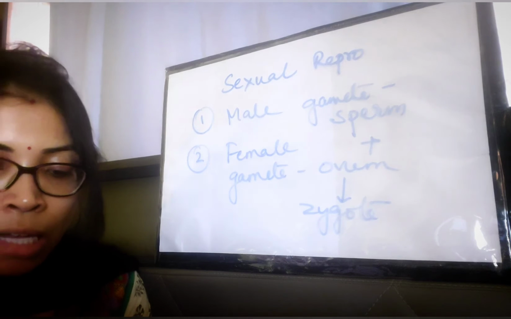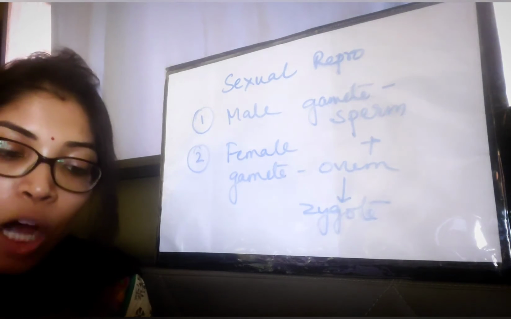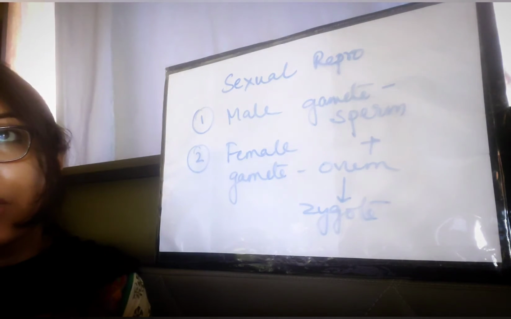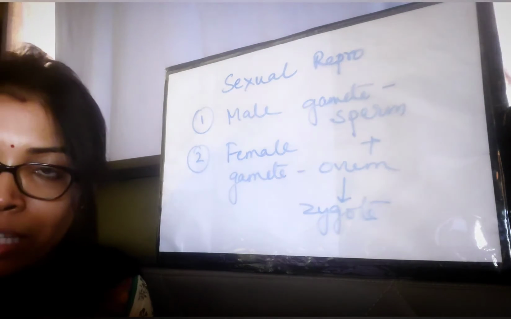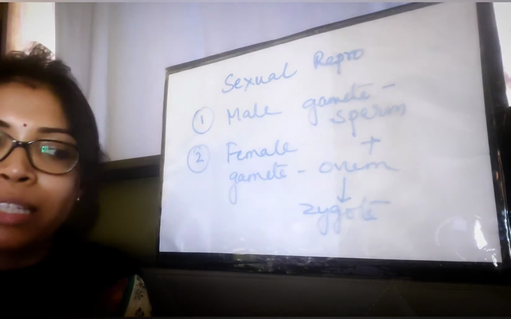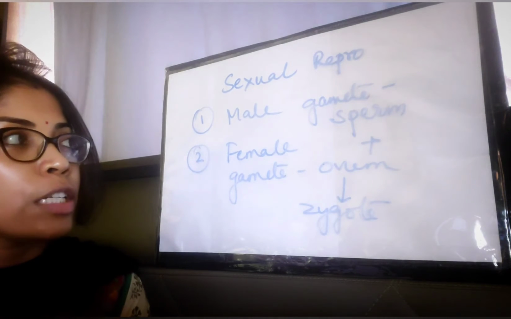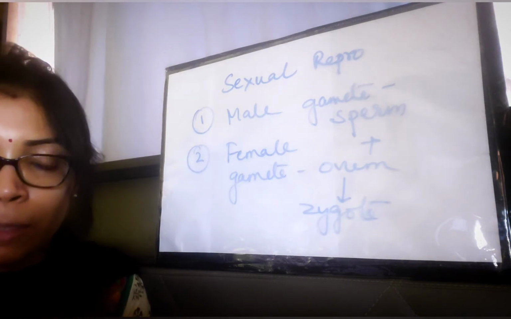Okay, moving on to the next paragraph. The fusion of sex cells may occur either outside or inside the body of the female. In human beings and other mammals, there are a few exceptions, but mostly in mammals, the fusion of the sperm and ovum takes place within the body of the female.